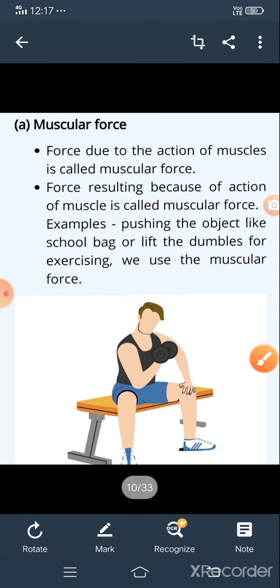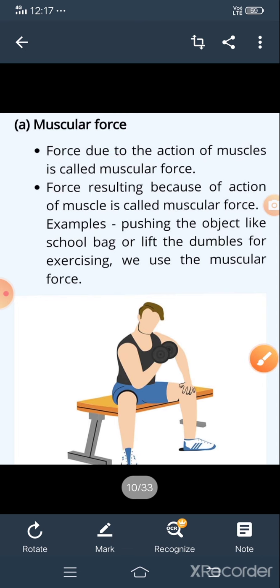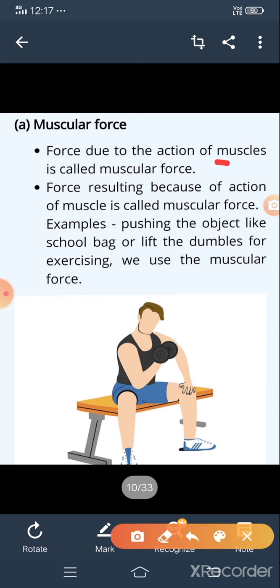One more definition of muscular force: force due to an action of muscles is called muscular force. Force resulting because of action of muscles is known as muscular force. It wholly depends upon the action of muscles.